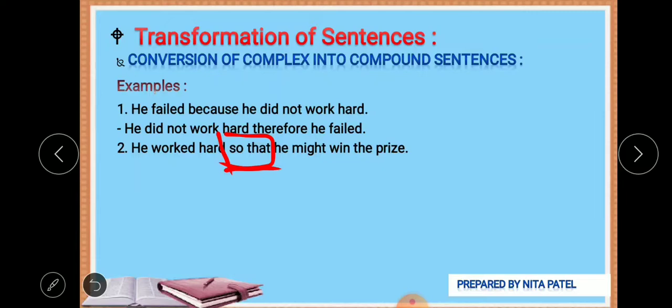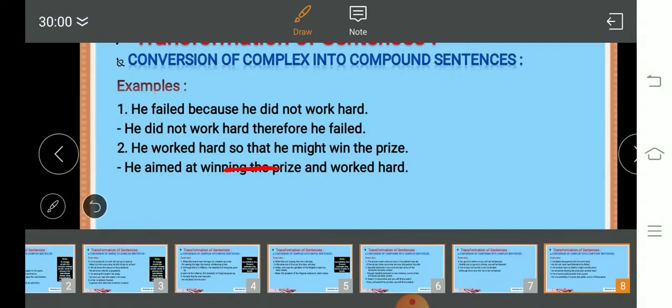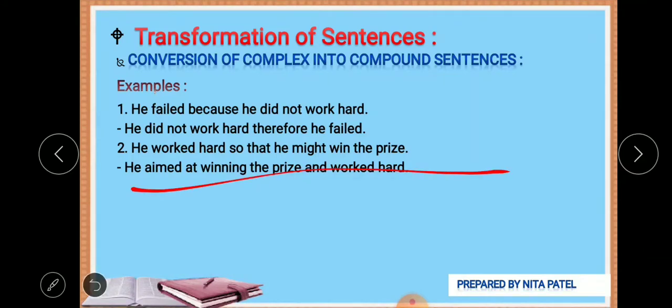So he worked hard. Why did he work hard? To win the prize. So what was the purpose of his hard work? To win the prize. His aim was to get the prize. So we can say that he aimed at winning the prize, or he decided to win the prize, and worked hard. Okay, answer: he aimed at winning the prize and worked hard.